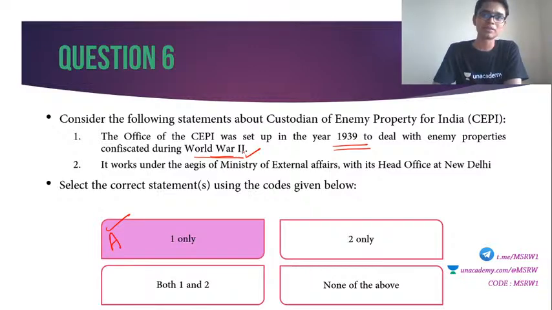Enemies are people of those nations who have conducted external aggression against the nation of India, which basically means Chinese and Pakistanis at the moment, because we had wars with both China and Pakistan. So these are the enemy properties. So the first statement is correct.